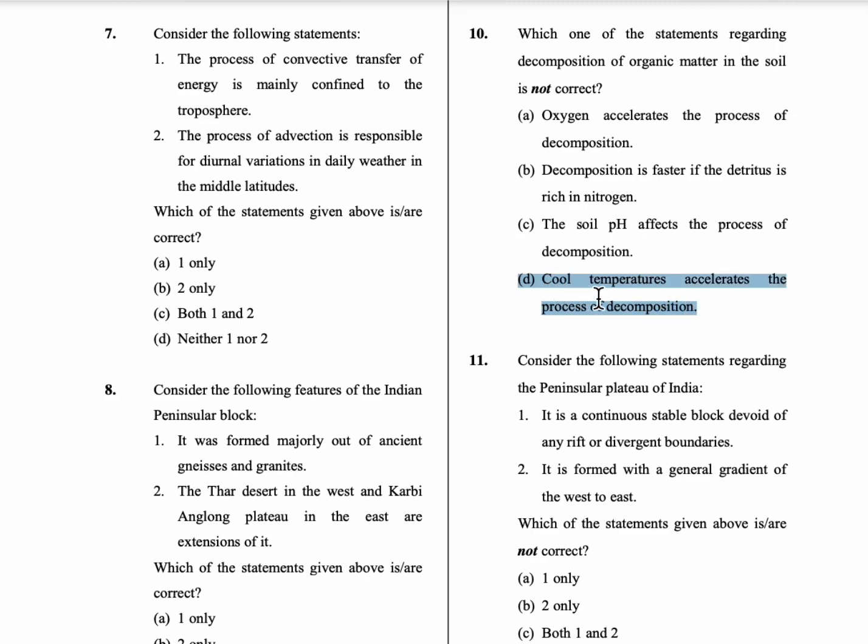So here, when we bring meat or vegetables, we store it in a cold temperature, in a fridge, so that the process of decomposition decreases. So generally cold temperatures decrease the process of decomposition. So option D, it doesn't accelerate the process of decomposition. So this is not correct.